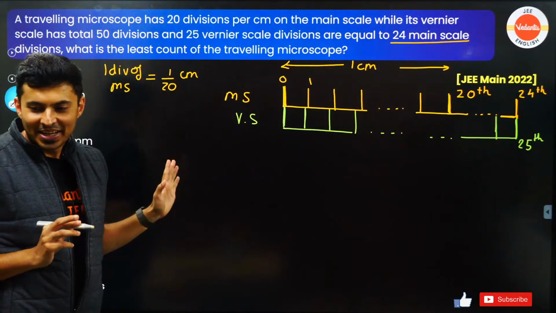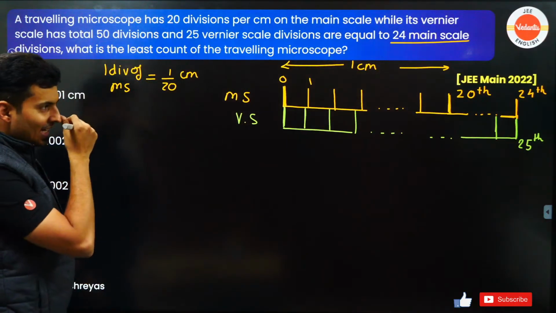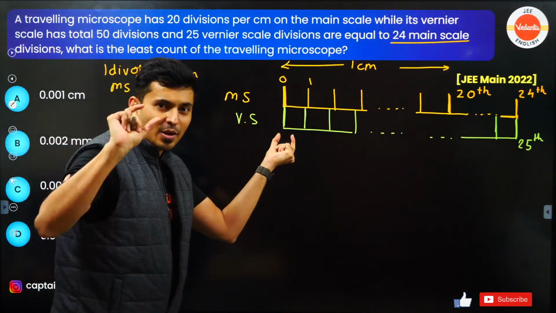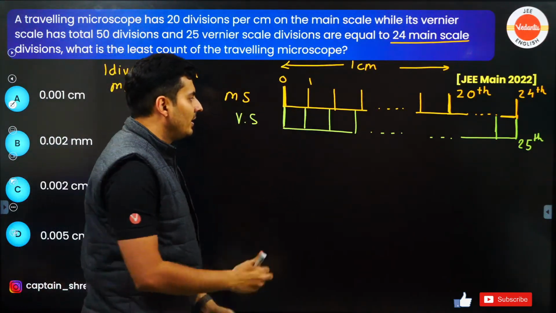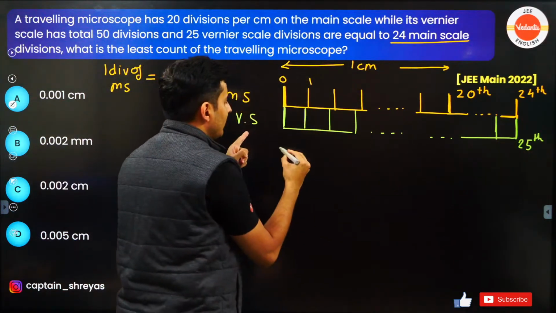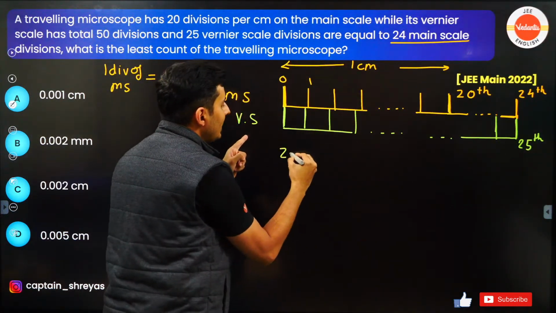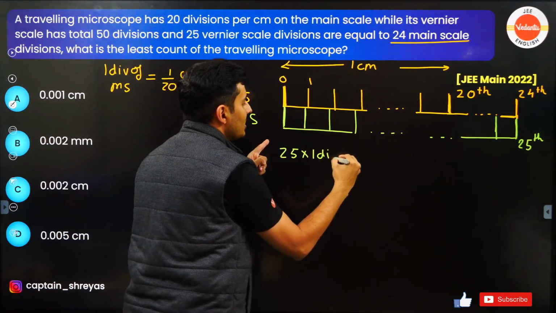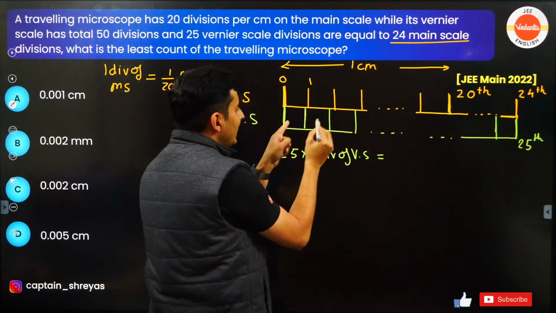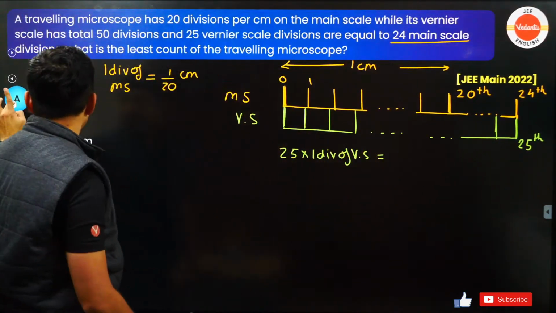Crazy, right? Now quickly think and tell me, how do I calculate the vernier scale's 1 division? In order to do that, I will just say this total length is 25 times 1 division of the vernier scale.